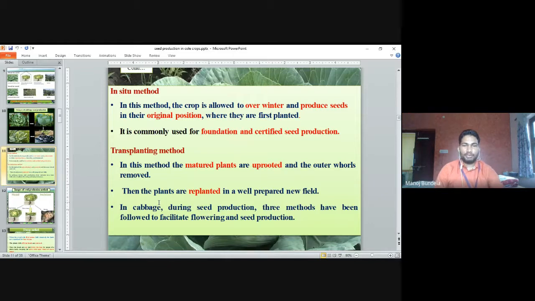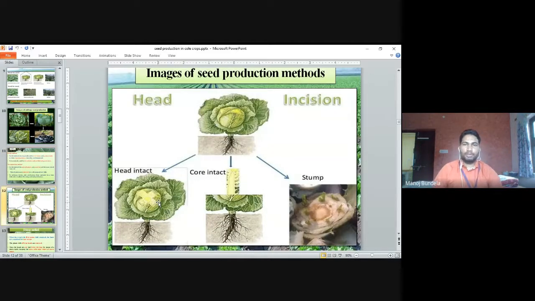In cabbage, during seed production, three methods are followed to facilitate flowering and seed production. For cabbage, we use three methods for flowering and seed production. This is the image of seed production. Here is the head, and from the head we use the three methods.